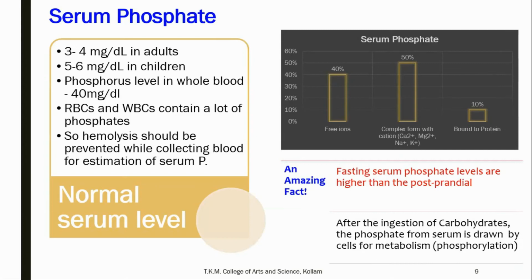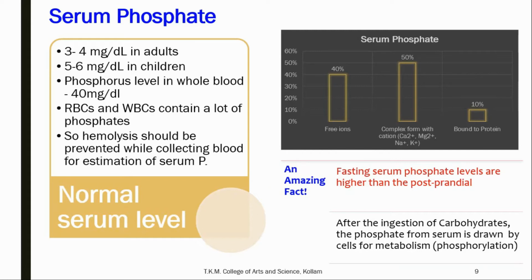What is the serum phosphate level? 3 to 4 milligram per deciliter of phosphate is found in adults. But in children, the serum phosphate level is somewhat higher. It is around 5 to 6 milligram per deciliter. But when you take the whole blood, the phosphorus level is higher, that is around 40 milligram per deciliter.